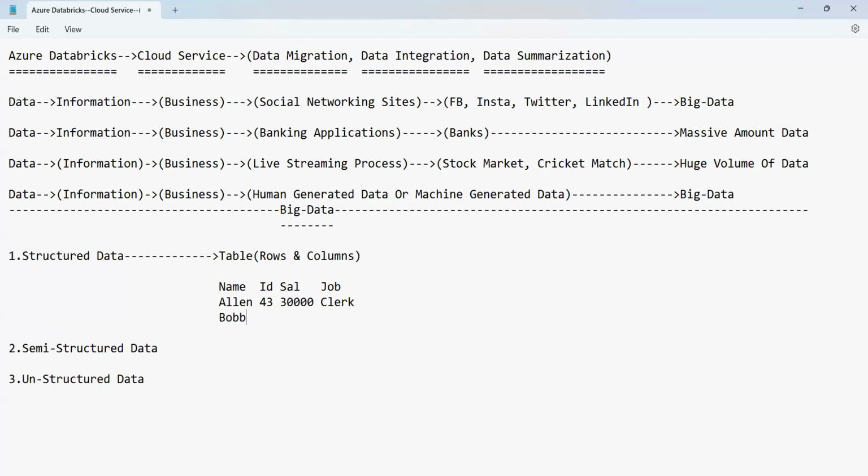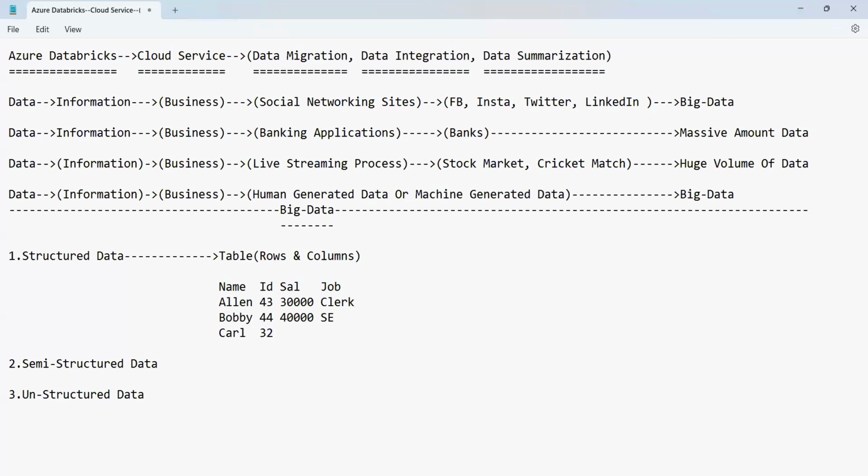We have the next one as Bobby, 40,000. In the same way, I can say software engineer. In the same way, I can say the third column here, guys, Cal, something like this. And I can say 50,000 here. And SSE, that means senior software engineer, guys.